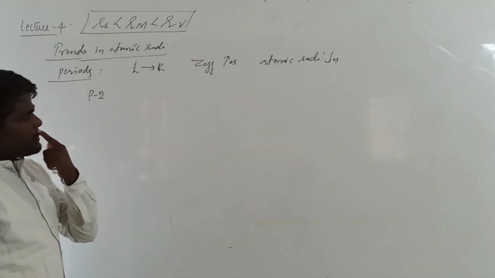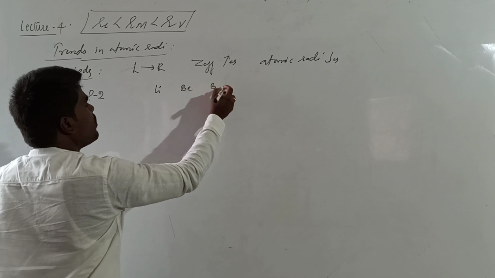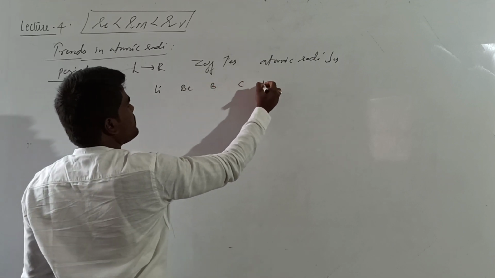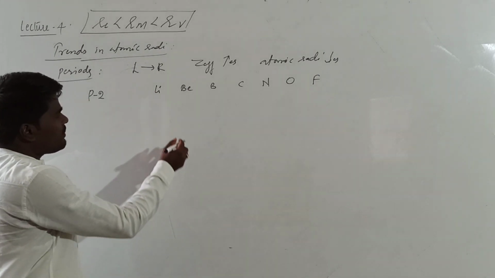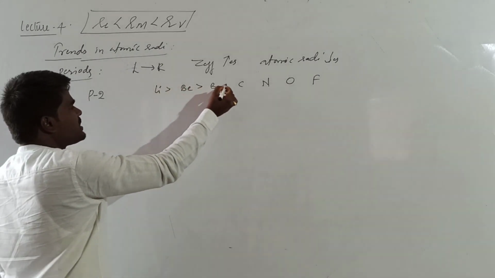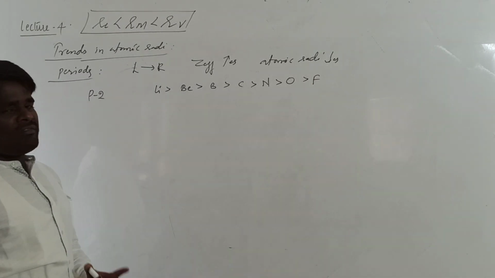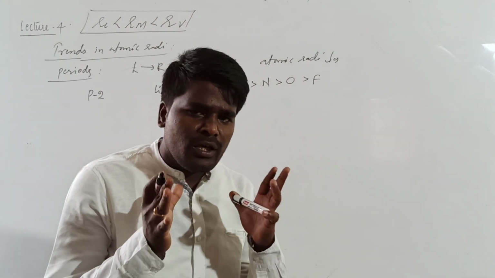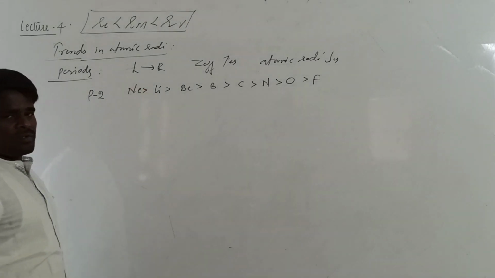Suppose we are talking about the second period, what are the elements of the second period? Lithium, beryllium, boron, carbon, nitrogen, oxygen, fluorine. So left to right, what happens? Gradually size decreases. And what about neon? Remember that in every period the largest atom will be the noble gas element. That means neon will be the largest atom in the second period.